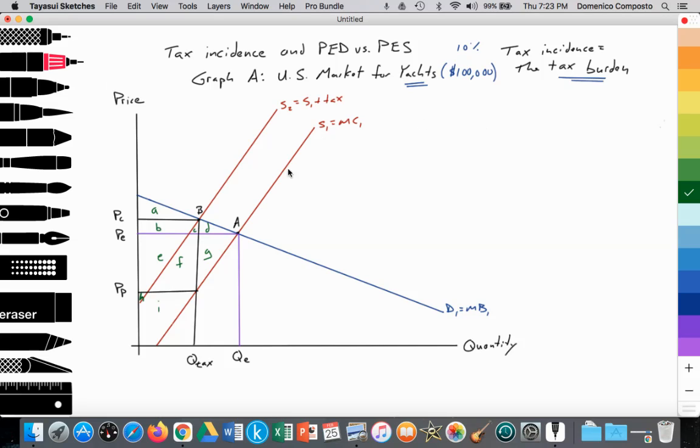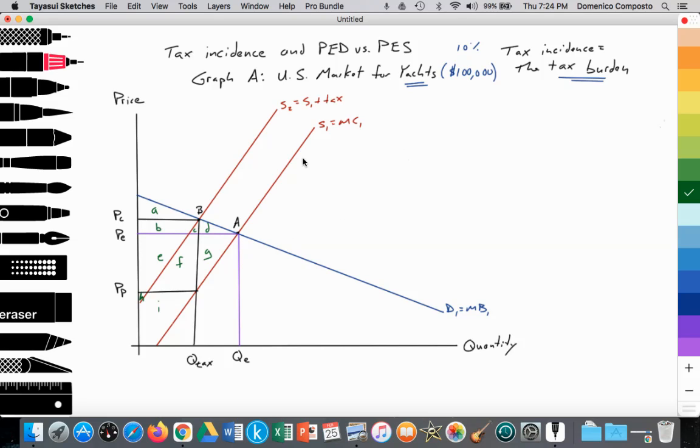So we already know how to analyze this. I already have previous videos that explain that, and perhaps I'll just quickly do it here. So here we have graph A, the U.S. market for yachts. We have a downward sloping demand curve labeled D1, which is equal to our marginal benefit. We have two upward sloping supply curves in accordance to the law of supply, equal to S1, which is equal to our marginal cost of production, and then S2 is equal to S1 plus the luxury tax, where S1 equals D1 provides the equilibrium price at PE, equilibrium quantity at QE.